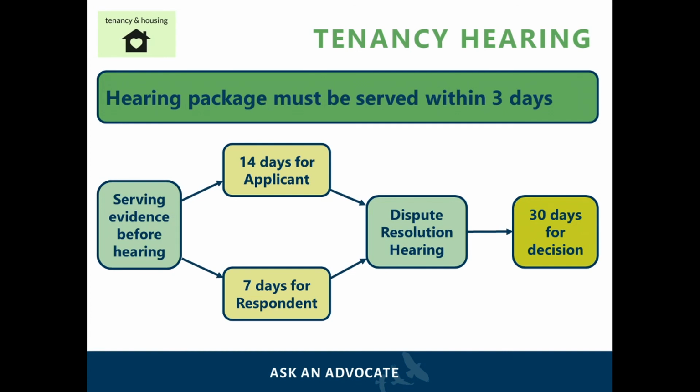Once the applicant has received a scheduled hearing date, the applicant must serve the hearing package within 3 days of receiving it. You must also serve evidence to the respondent and the Residential Tenancy Branch 14 days before the hearing. Once the respondent receives the evidence, he or she has 7 days to serve their evidence. After the hearing has occurred, the arbitrator conducting the hearing has 30 days to make a decision. Generally, both parties are notified of the decision via mail or email. However, sometimes the decision is mentioned at the end of the hearing.